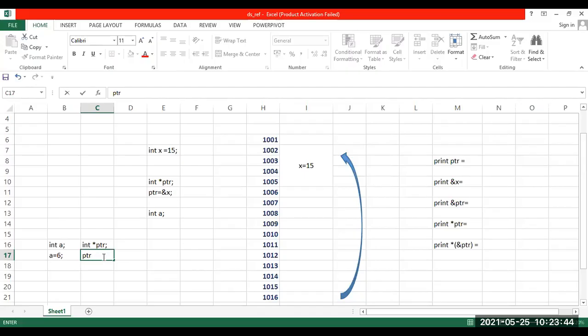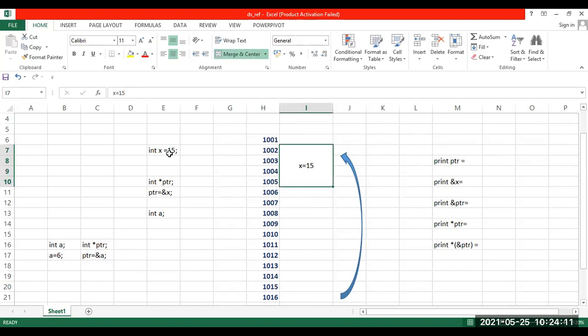So if I have to initialize this, I will say is equal to, let me at present write ampersand of a only. We'll just take any variable, I'll say ampersand of a. So what it means is that this pointer ptr is holding the memory address of a. Now we'll understand this, we'll have a look at this example.